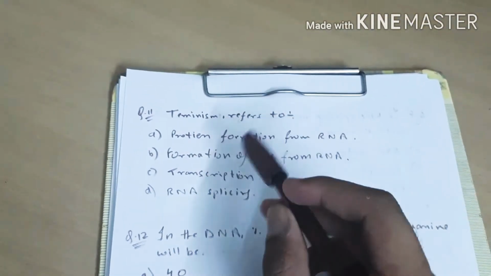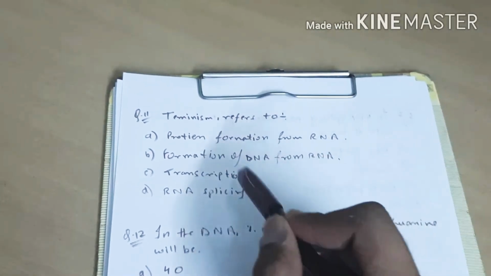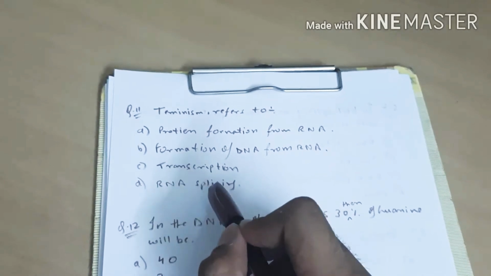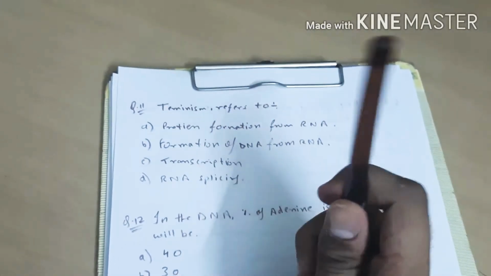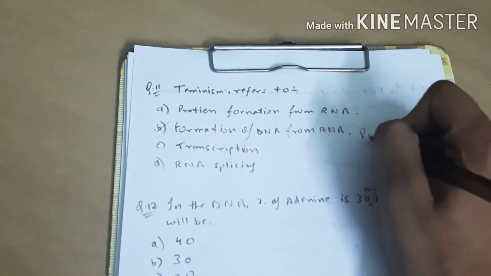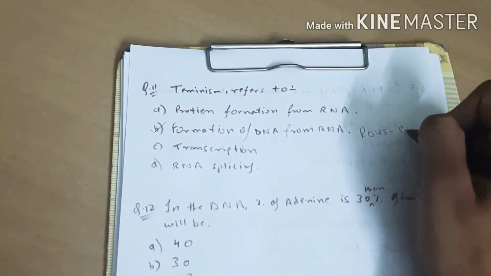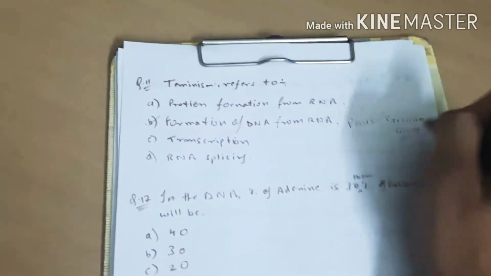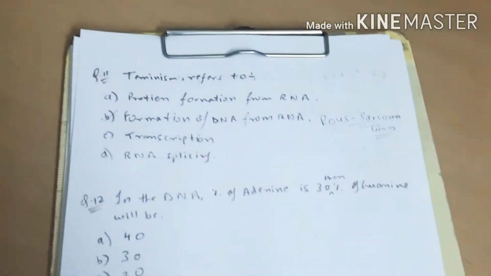Teminism refers to protein formation from RNA, formation of DNA from RNA, transcription or RNA splicing. Here the answer for this question is option B, and it was discovered in Rous sarcoma virus. Okay, so remember it.